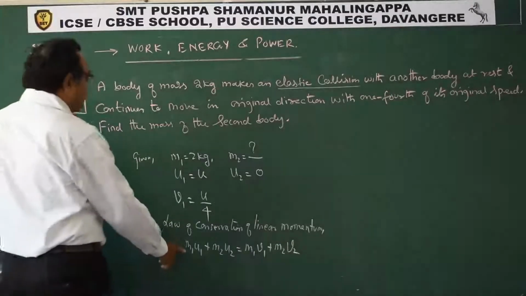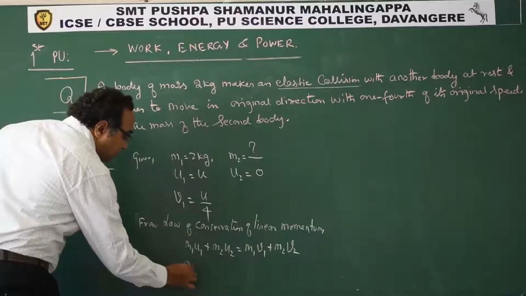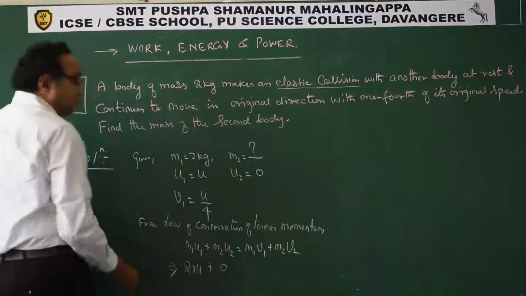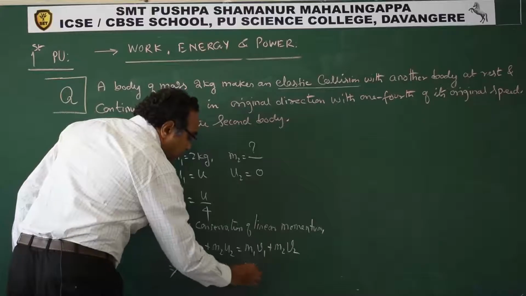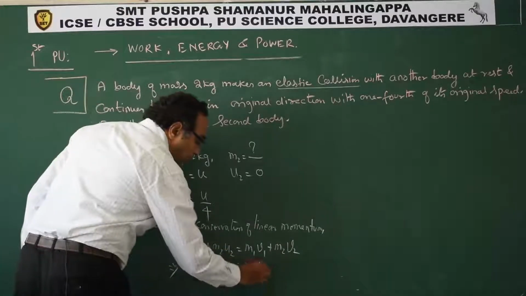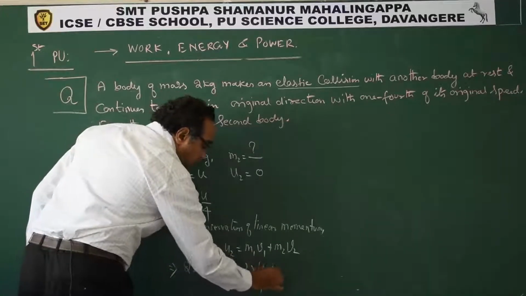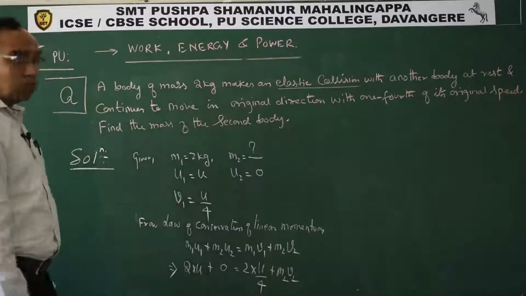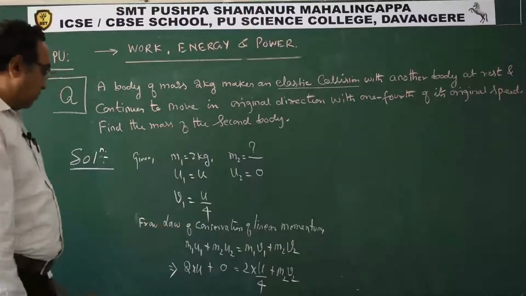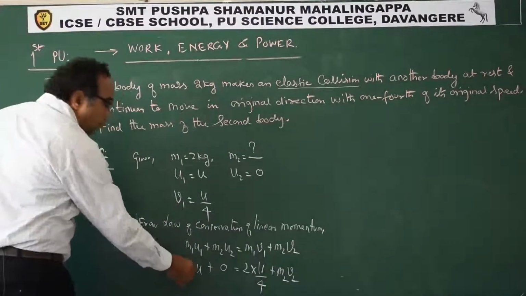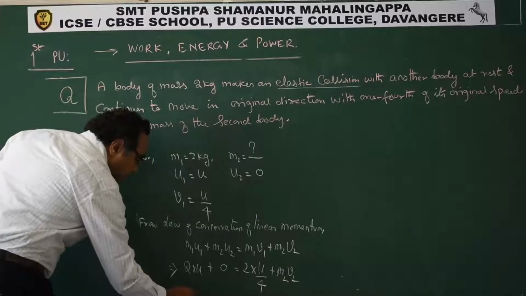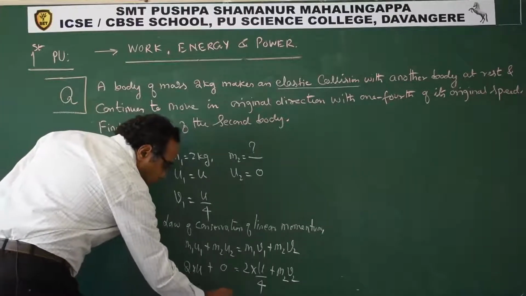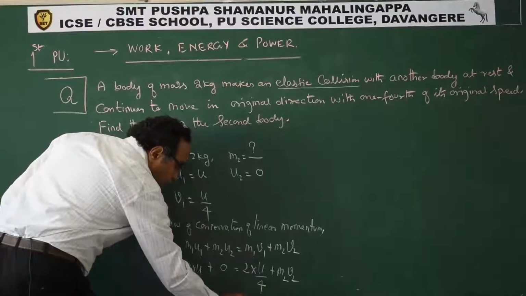Now M1 is 2 kg, U1 is U. This is 0 because U2 is 0. M1 is 2, V1 is given as U by 4, plus M2 to be found out, V2 we don't know. Simplify this. From this what we can say? 2U minus 2U by 4 is equal to M2 V2.